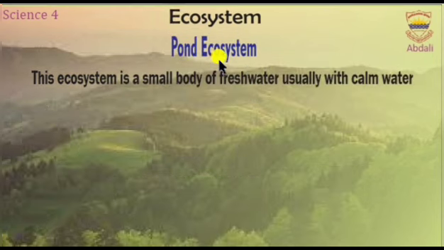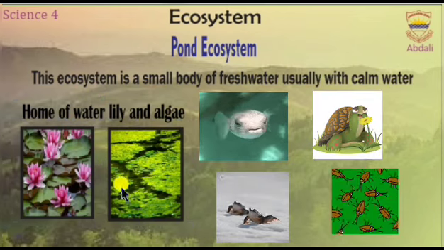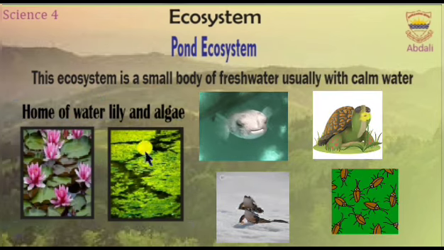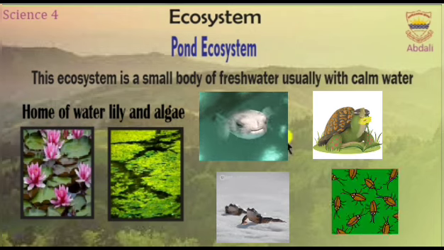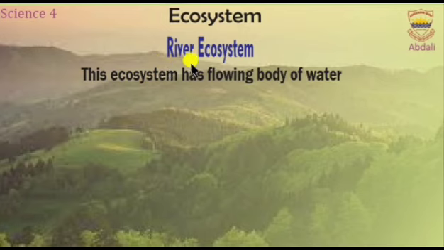2. Pond ecosystem. A pond ecosystem is a small body of fresh water, usually with calm water. It is home to various plants like water lilies and algae, as well as animals like fish, frogs, turtles, and insects.